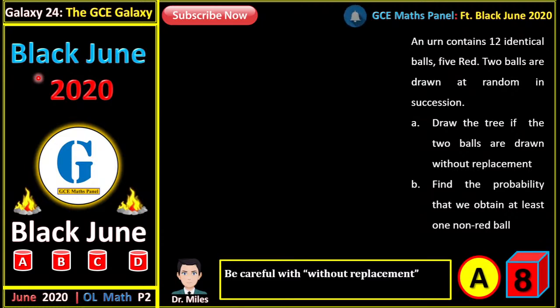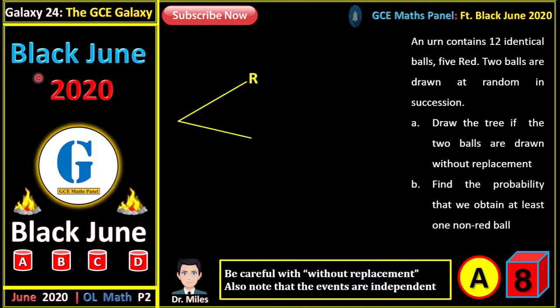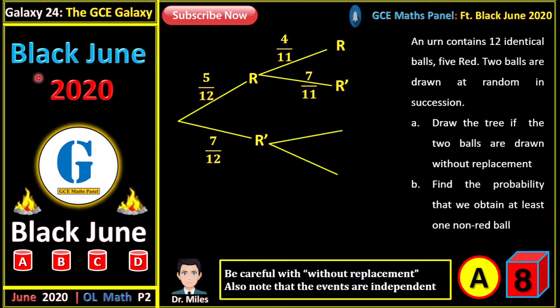For the tree diagram, we know that there are 12 identical balls, of which 5 are red. Either a ball is red or it's not red. So for the red balls, there are 5 on 12, and the remaining ones, non-red, you have 7 on 12, right? This is for the first draw. When the first draw is done, for the second draw, we are left with 11 balls. So if the first ball that is drawn is red, then for the second draw, we'll be left with how many red balls? 4 red balls out of how many? Out of 11. But the number of other balls that are not red will remain the same. It will still be how many? 7 on 11.